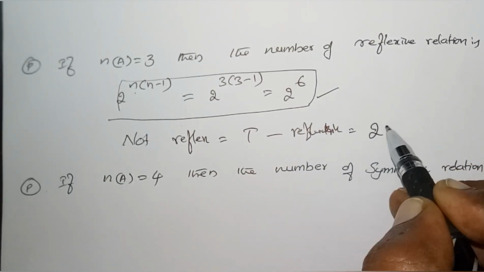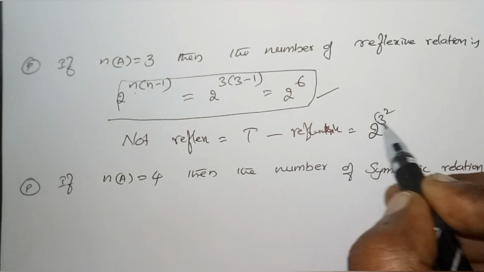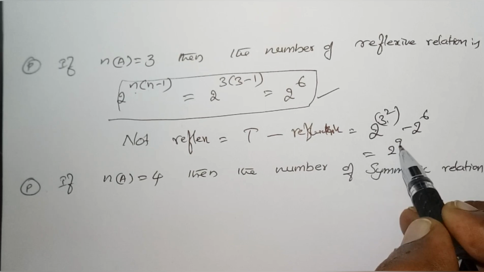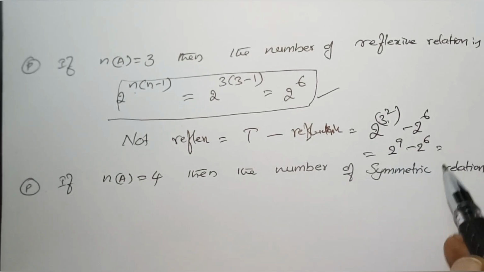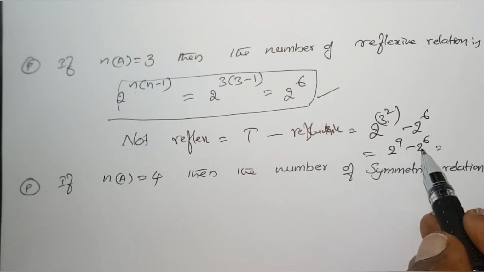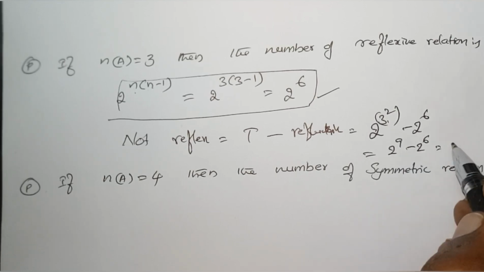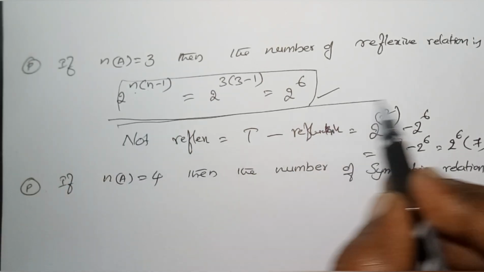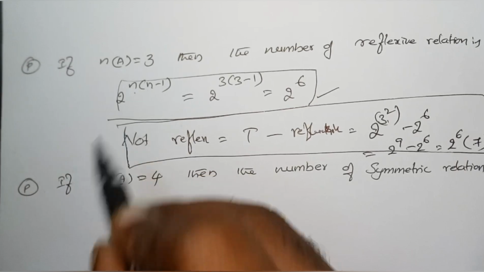The total is 2^(n²), so 2^(3²) minus 2^6, that is 2^9 minus 2^6. If you take 2^6 common, it is 2^6 into (2^3 − 1), that is 2^6 into 7. That is the number of relations which are not reflexive.